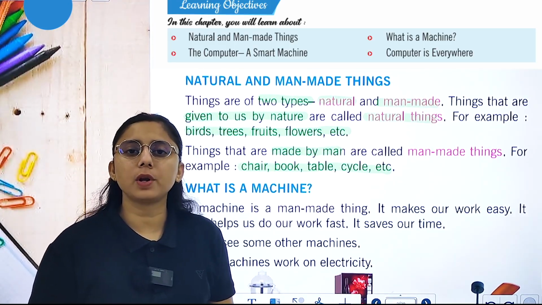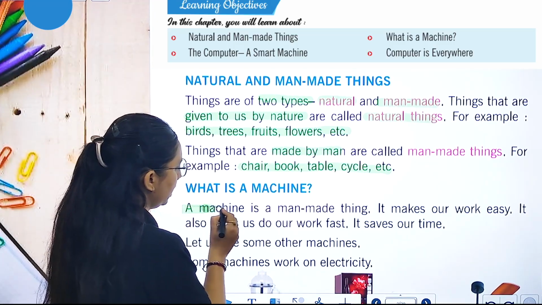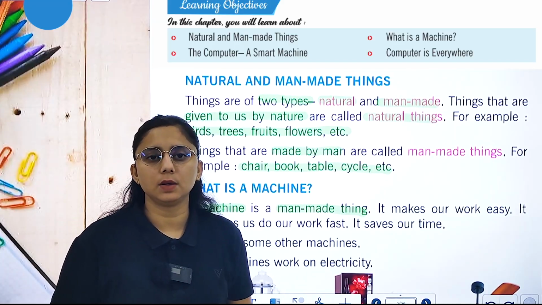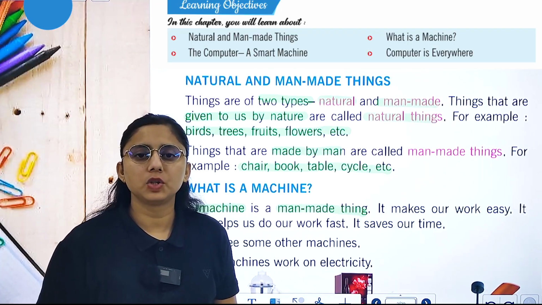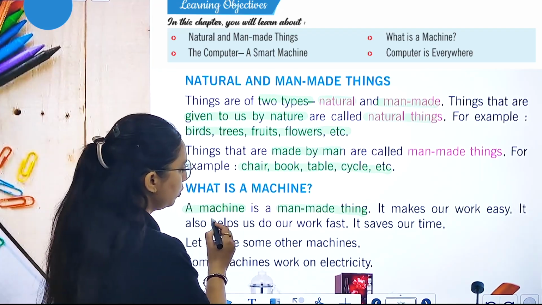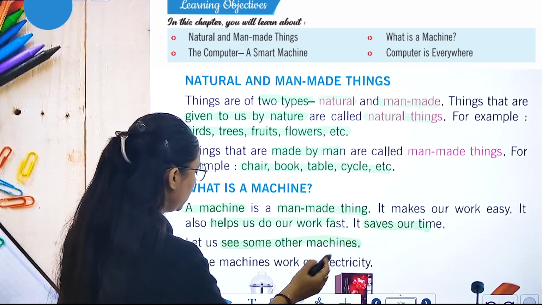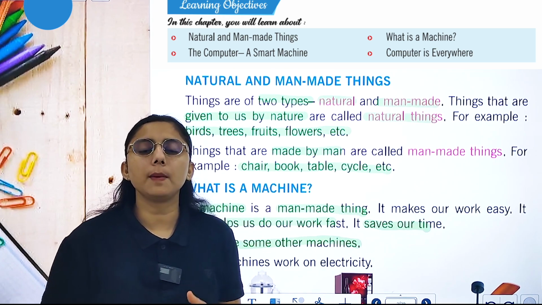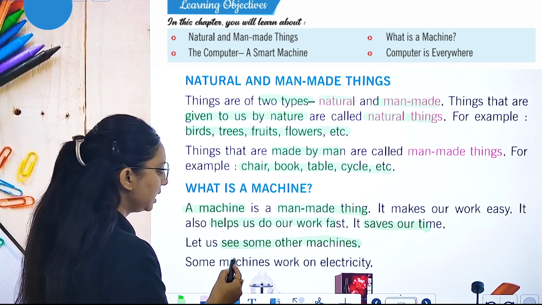Next, our topic is: what is a machine? A machine is a man-made thing. It makes our work easy. We can do our work easily and fast with the help of a machine. It helps us to do our work fast and it saves our time. Let us see some machines. There are some machines that work on electricity. Some work with the help of human beings, which needs manpower.